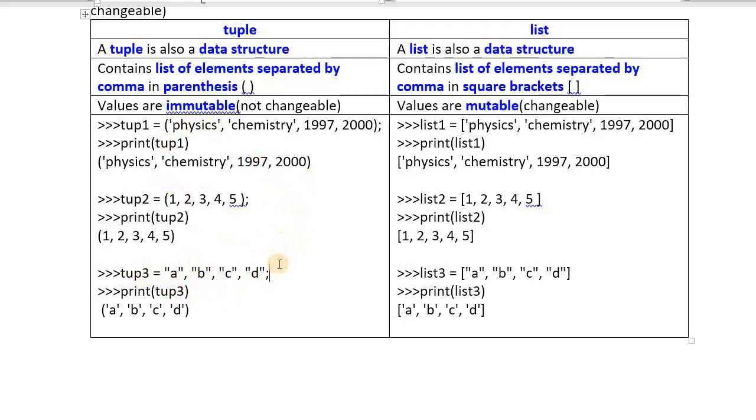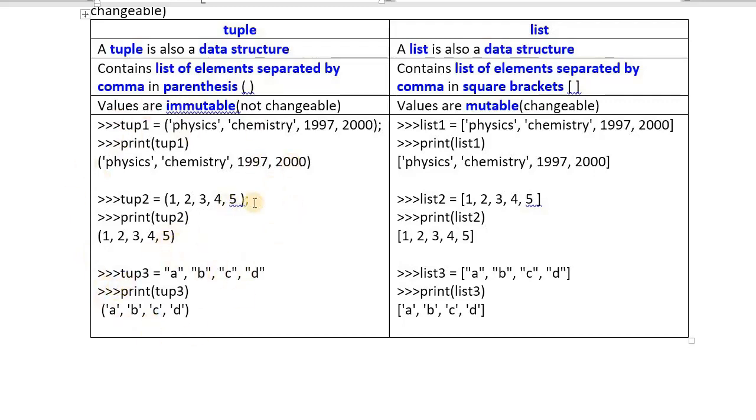Similarly, parentheses are also optional. You may use or you may not. Even you can type these values in single quote also. Here I typed A in double quote, B in double quote, C in double quote, D in double quote. Just print the contents of this tuple. Print tuple 3. I am getting the contents back. These are all the examples for tuples.